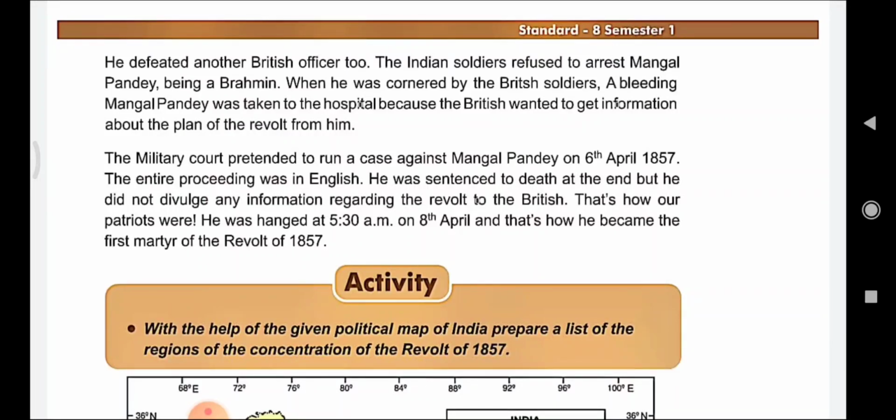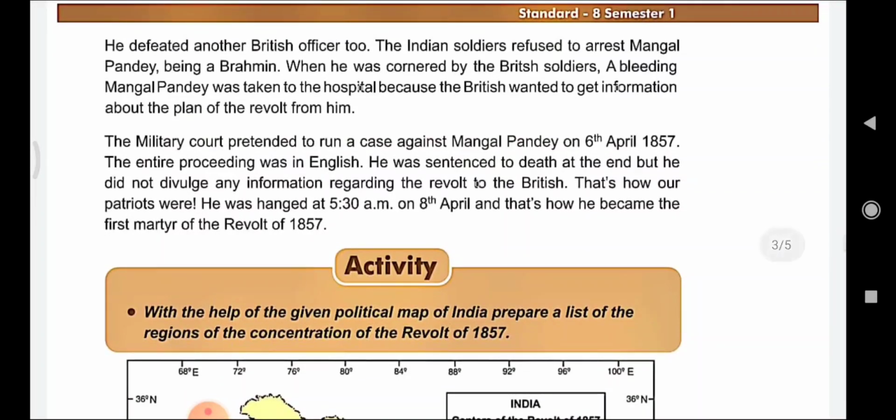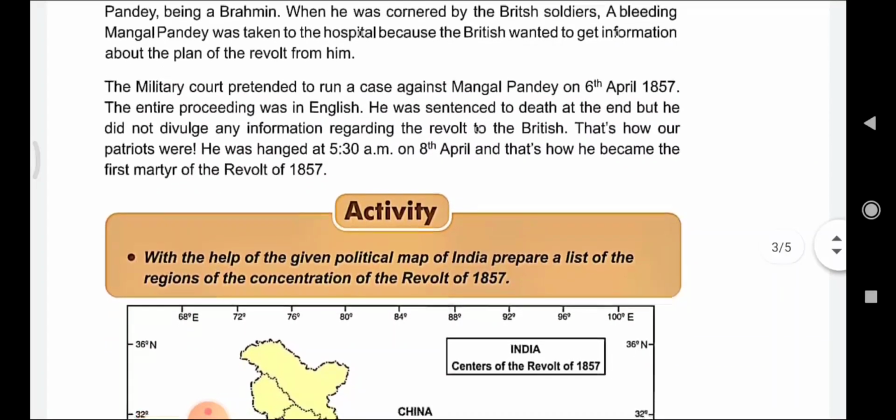When he shot the British officer and injured the other British officers too, the main Britishers started to give a warrant against Mangal Pandey, but the Indian soldiers refused to catch him. When Mangal Pandey was caught, the Britishers took him to the hospital in order to save his life so that they could get more information about the revolt from him. But the military court pretended to run a case against Mangal Pandey on 6th April 1857. The entire proceeding was in English and he was sentenced to death at the end.